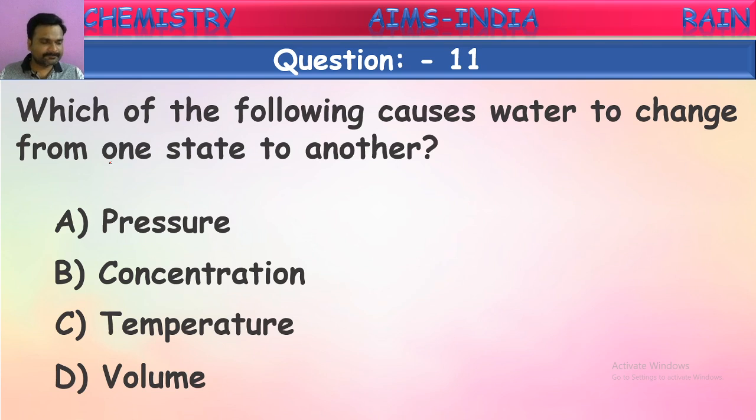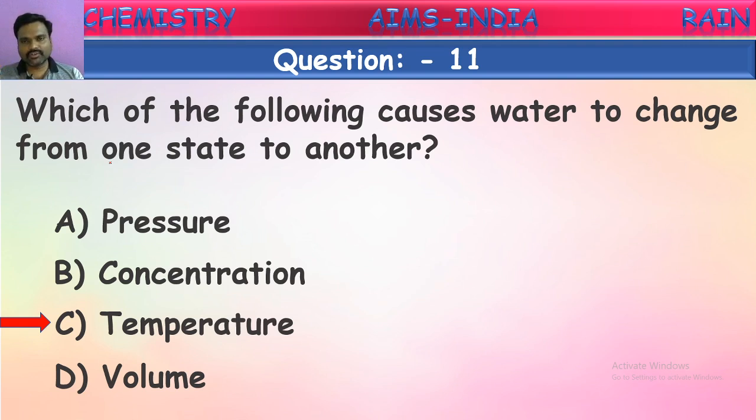Yes, it is temperature. Because of changes in temperature, water changes from one form to another. A very fine example: if you take ice, it converts into water by increasing temperature. If you take water, it changes into water vapor by increasing temperature.